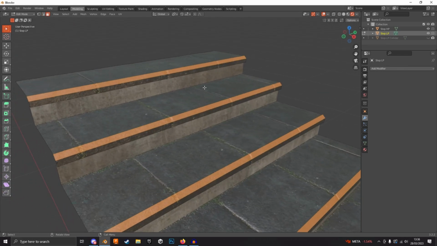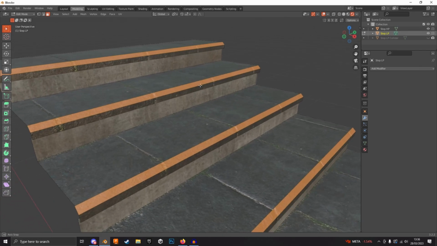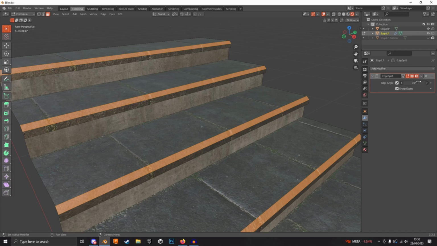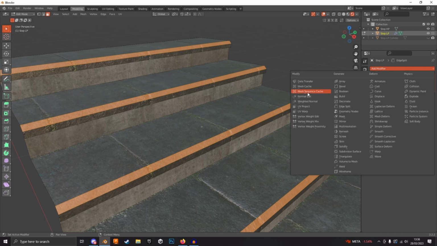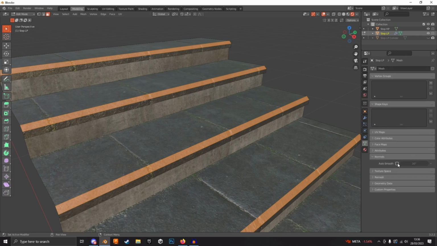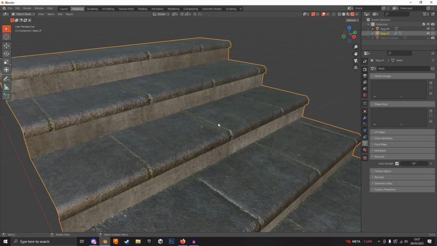Go to edge, face select those, and I'm going to add a modifier. So I'm going to add edge split, set the angle to 55. I'm also going to add a weighted normal. And you can see here it says enable auto smooth in object data properties, so I will do that. Go down, hit auto smooth, it's on 30 degrees. Hit that, deselect.